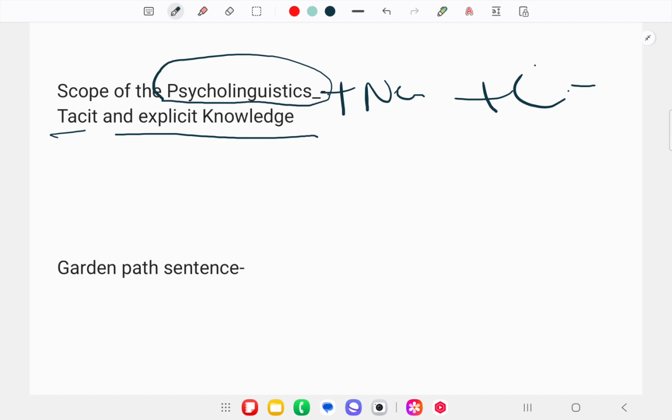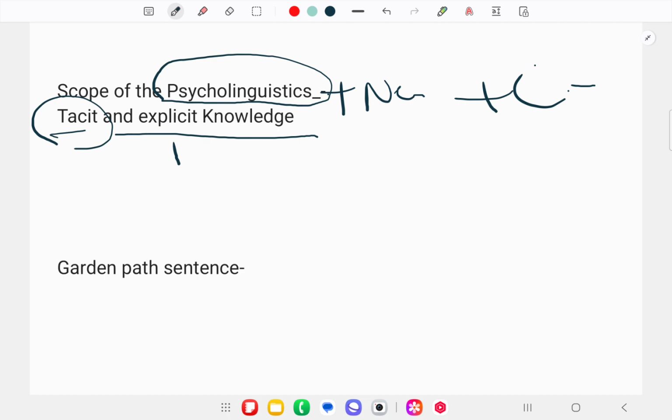But what are the mechanisms that are used to say this word? Whatever the processes going on in our mind to explore or to state these sentences, that is known as the explicit knowledge. We can say that tacit knowledge is the knowledge of how to perform the various acts, whereas explicit knowledge refers to the knowledge of the process or mechanisms that are used in these acts.